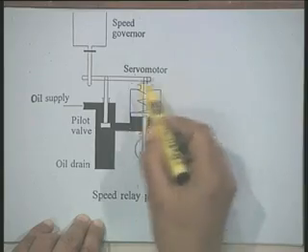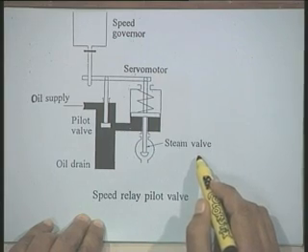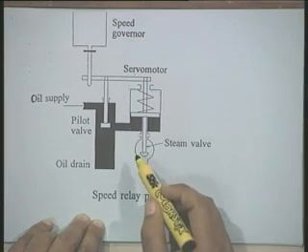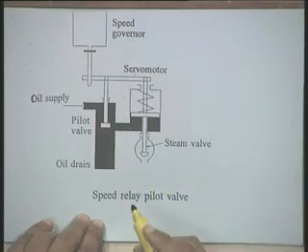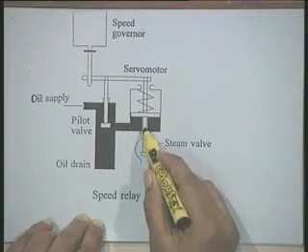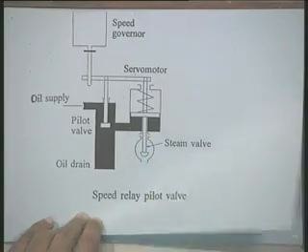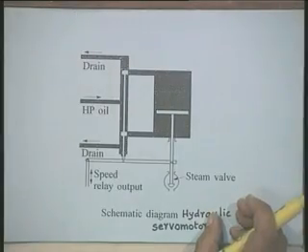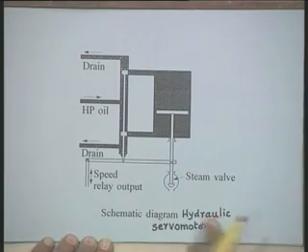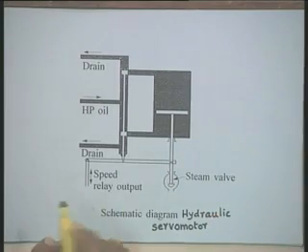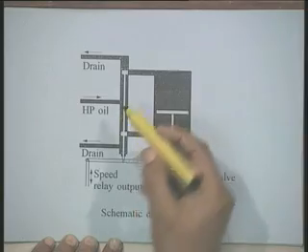Of course, in this diagram it is shown as if this servo motor is controlling the steam valve, but in case we need one more stage of amplification, then this rod or this piston is going to control the hydraulic servo motor. In this hydraulic servo motor, again a similar arrangement is there.